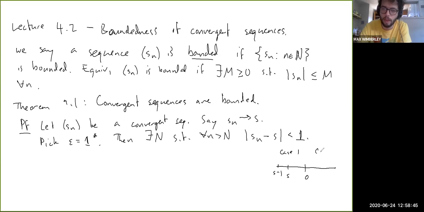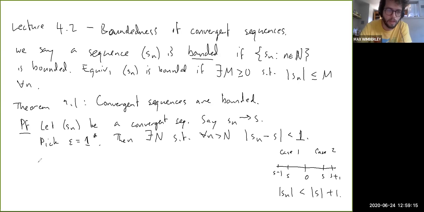And then the same thing happens in case 2. If you have S over here, then S plus 1 is the farthest away that Sn could get, right? But in either case, that distance is just the distance of S from 0 plus 1. So in other words, in symbols, this is saying that the absolute value of Sn is less than the absolute value of S plus 1. And we can actually justify this bound with the triangle inequality.